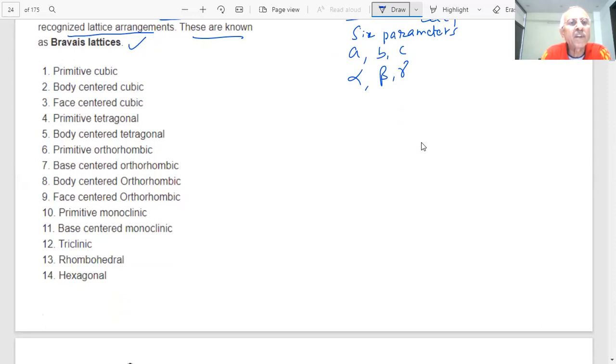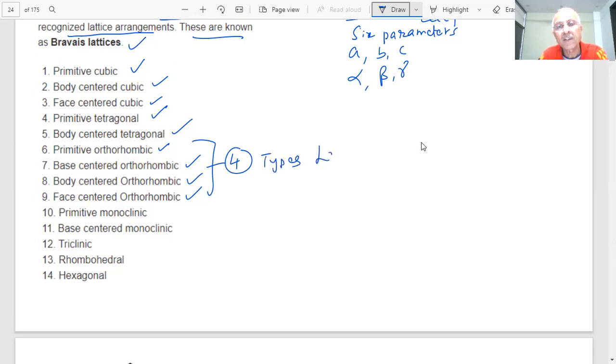These are the primitive cubic cell, body centered cubic, face centered cubic. In cubic I showed you three. Primitive tetragonal, body centered tetragonal, we showed you two here. Primitive orthorhombic, base centered orthorhombic, body centered orthorhombic, face centered here. See, maximum four. In orthorhombic, how many? Four types of lattices. In which case, students?